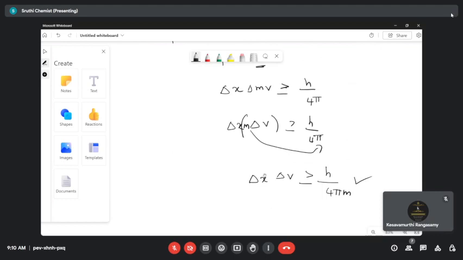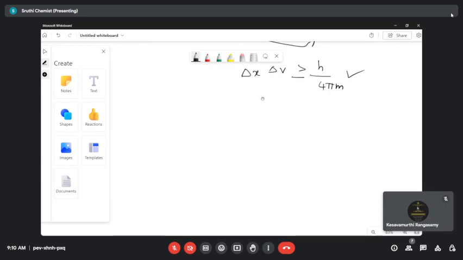This is also a very important concept, students. Okay, let's write the question. The question is, the mass of a substance is given. The mass of a substance is 10 to the power of minus 10 gram.